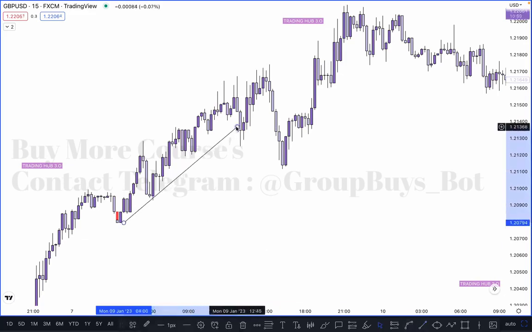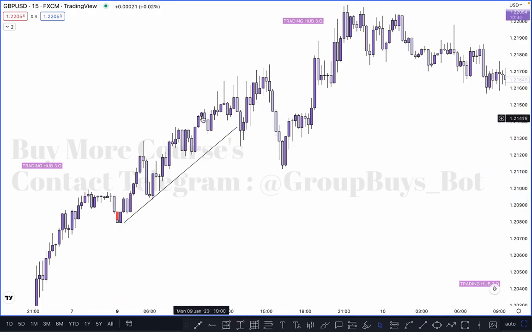Market breaks this low. Once the market breaks this low, market momentum was bullish. Once the market breaks this low, a lot of people are looking to sell. Why? Because market momentum was bullish and has now converted into bearish, and they are anticipating the market trying to push downside. They break this trend line and close below it. They anticipate a sell here and put the stop loss just above it.